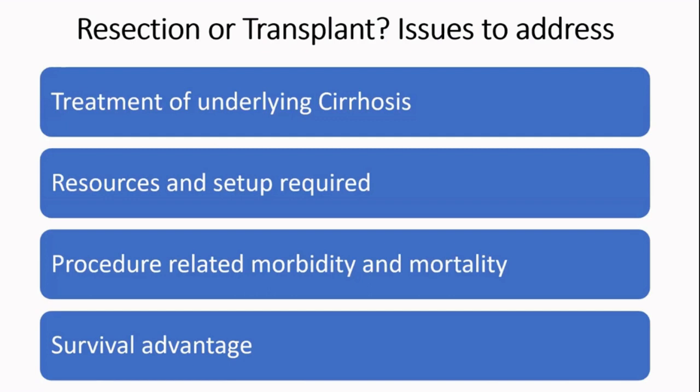So the issues to address in this talk are: does resection take care of the underlying cirrhosis? What are the resources and setup that is required for a transplant? And what is the difference between procedure-related morbidity and mortality in these two modalities of treatment? And of course, the big question, what gives a better survival? Is there any survival advantage in either of these modalities?